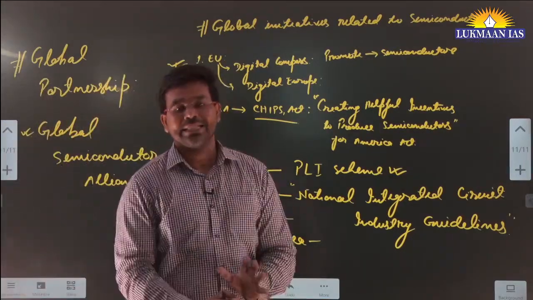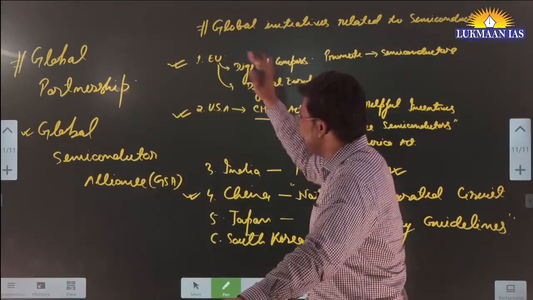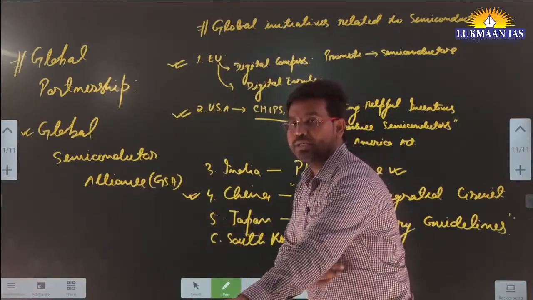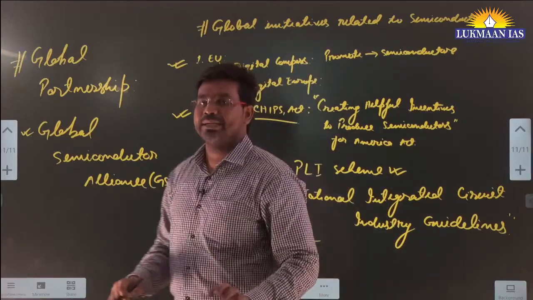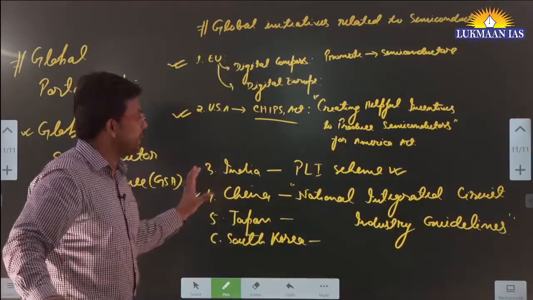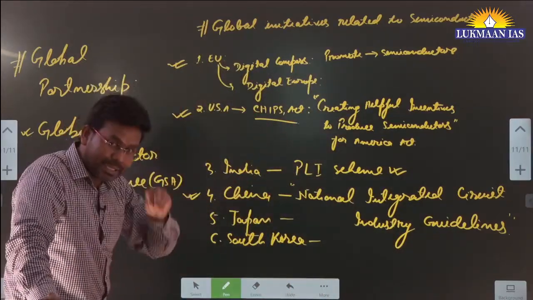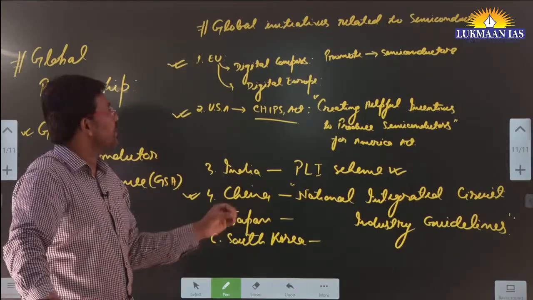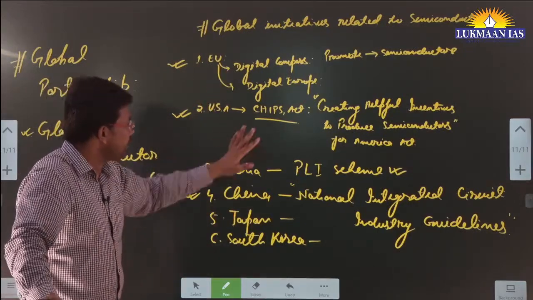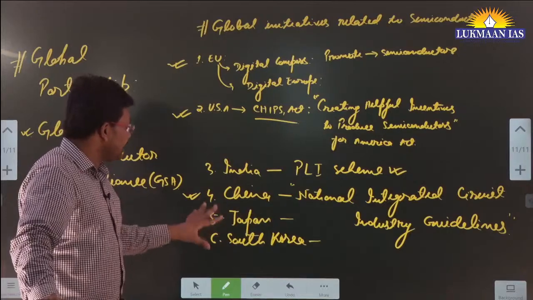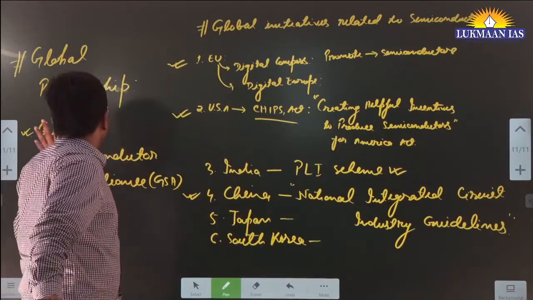So these are the things that help us understand that those countries who have progressed in the field of semiconductor making have a legislation that promotes this. For example, the European Union, USA, China, Japan, South Korea, Taiwan.